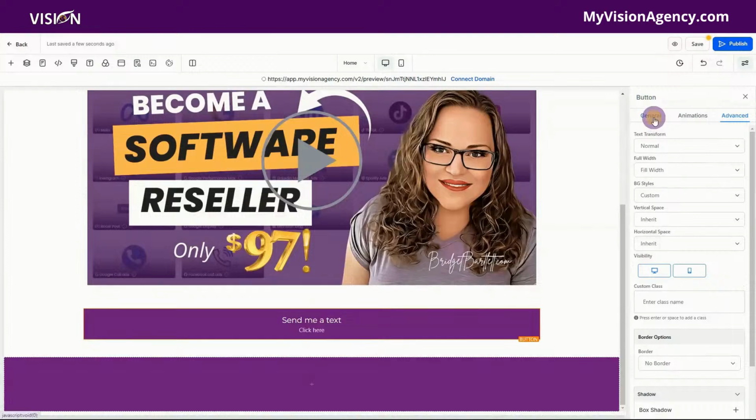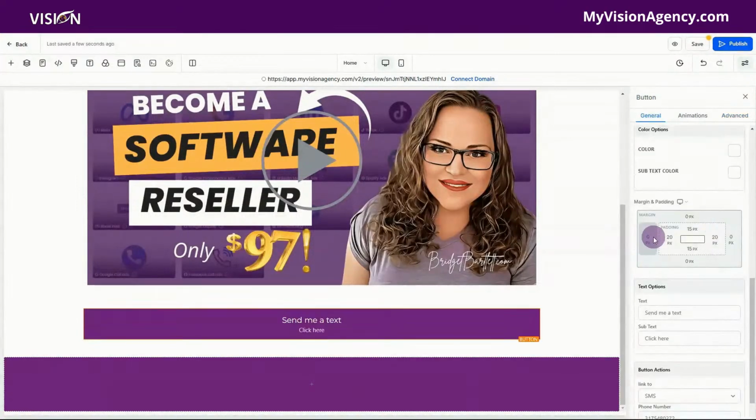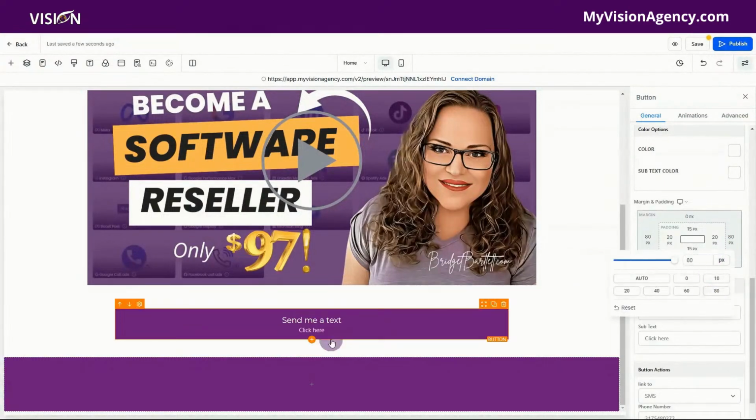You can actually go to the general and go to the margin here, and let's say 80 for the margin on each side. And now you can see that the button is still large, but it's shrunk in just a little bit, and you can play around with the padding and the margin to get the result that you're looking for.